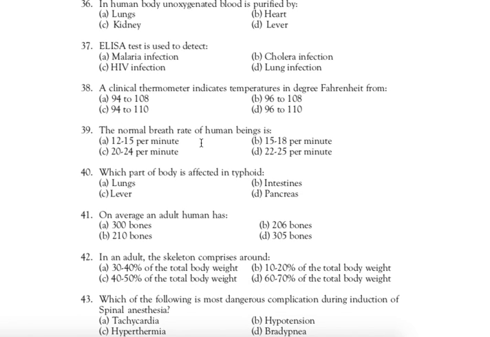Next question, question number 39. The normal breath rate of human being is. Correct answer is 15 to 18 breaths per minute. It's a normal breath rate in human beings. 15 to 18 breaths per minute.